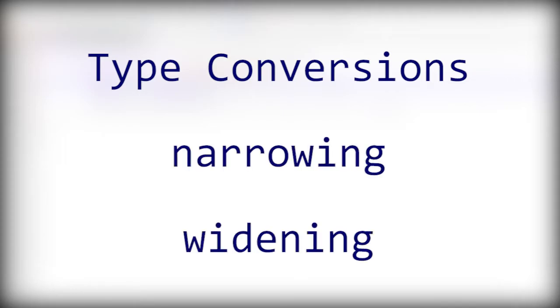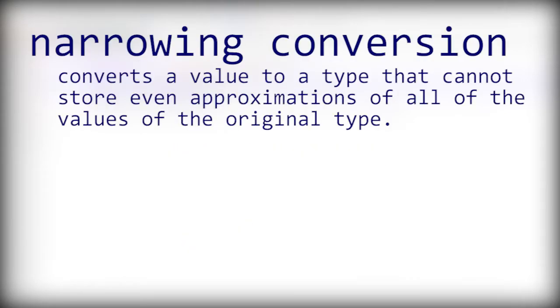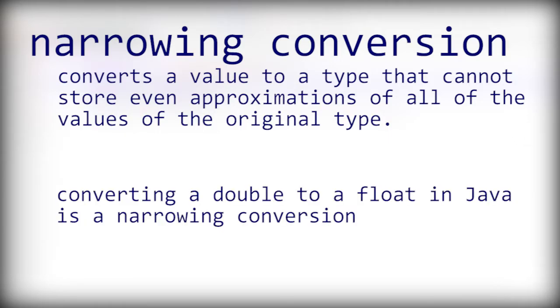There are two kinds of type conversions. They are either narrowing or widening. A narrowing conversion converts a value to a type that cannot store even approximations of all of the values of the original type. It changes a value to a data type that may not be able to hold some of the possible values. For example, converting a double to a float in Java is a narrowing conversion because the range of double is much larger than that of float.